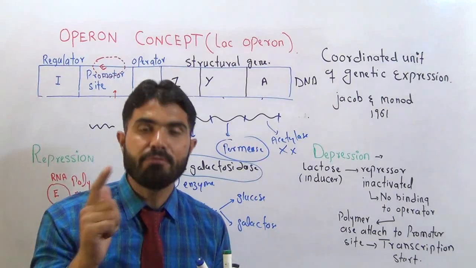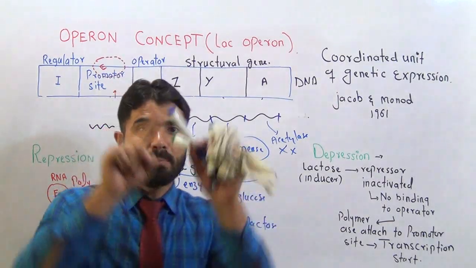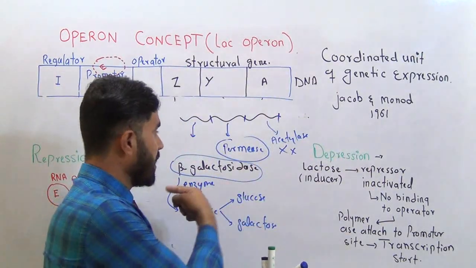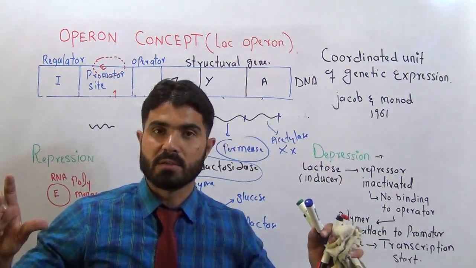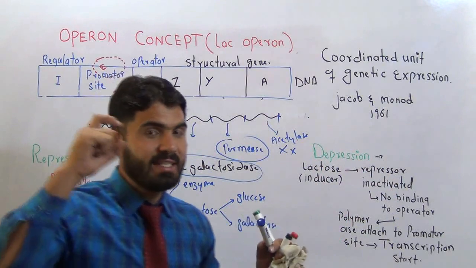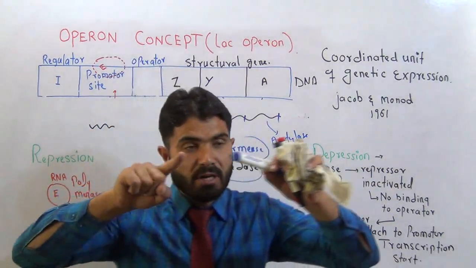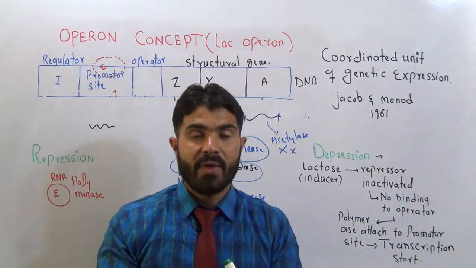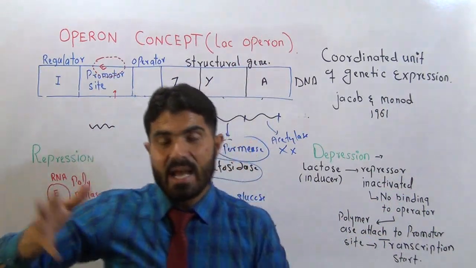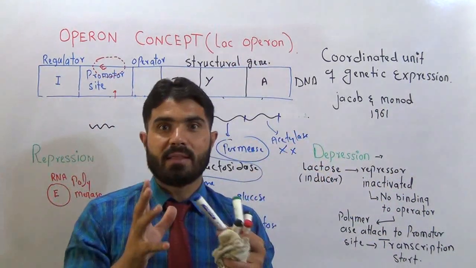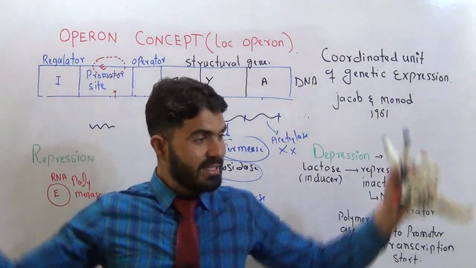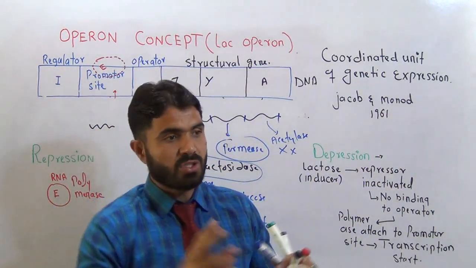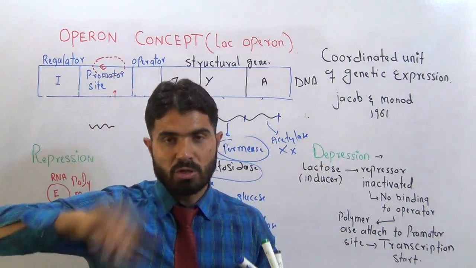Now just think for a while, we have one process. What is one process? The lactose metabolism is just one process, and for this one process we don't have one single gene, but a segment of the DNA that contains many genes, and these genes work together to start the process or to stop the process.